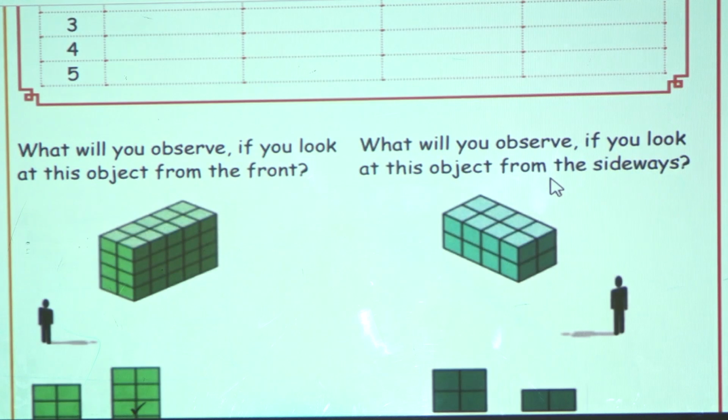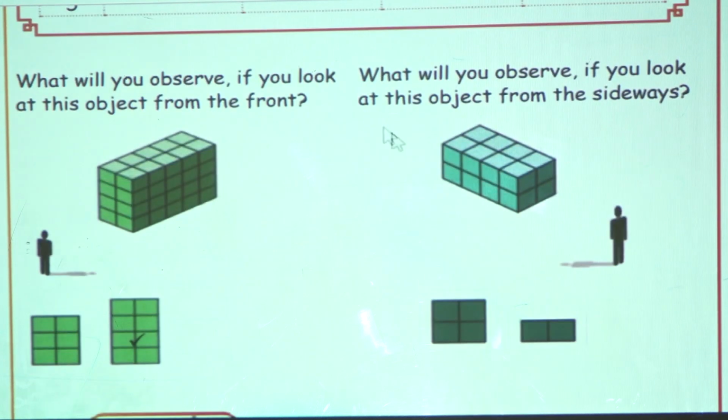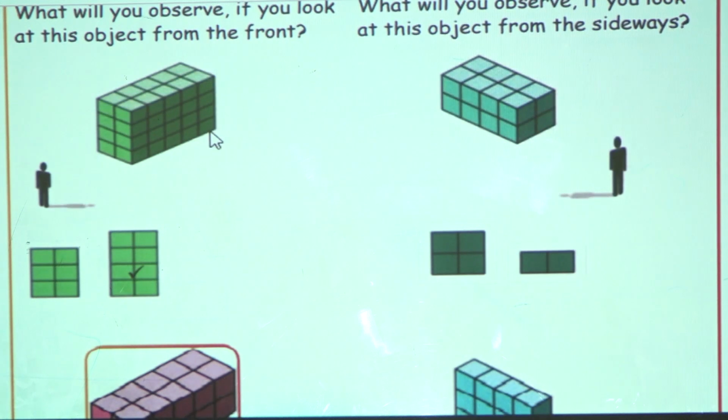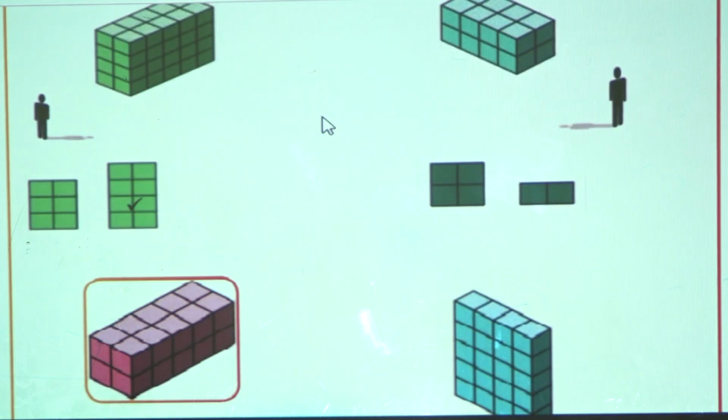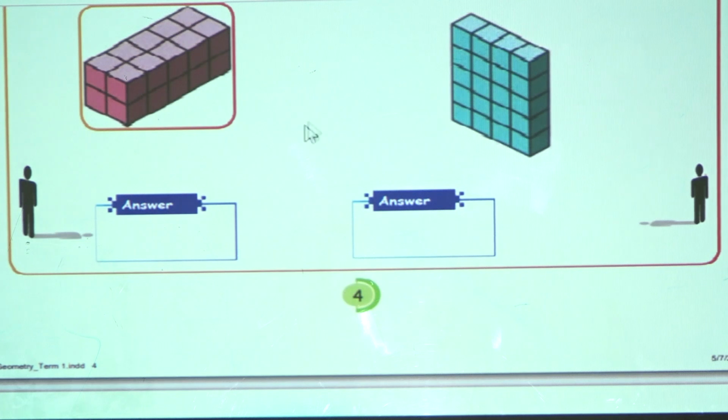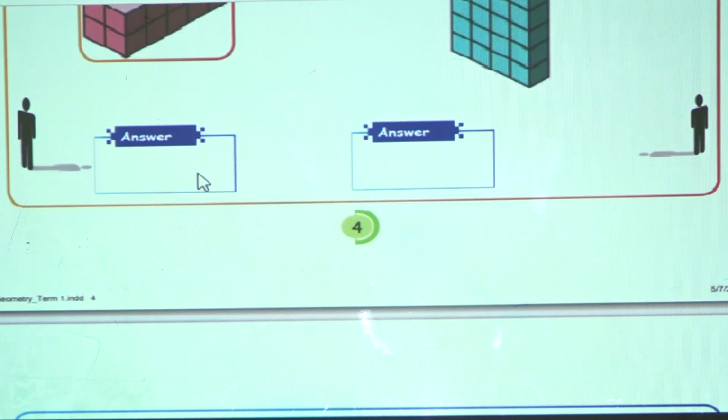Next one: what will you observe if you look at this object from the front? What will you observe if you look at it from these sides? Observe, write your answers and copy them in your classwork note. This is a picture. Here two questions are given, and below also two questions. The answers are given here itself. You must write them in your note.